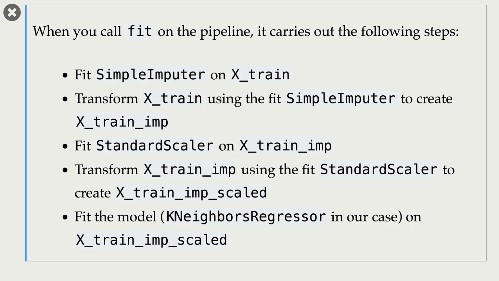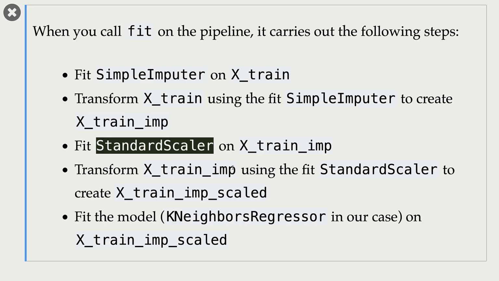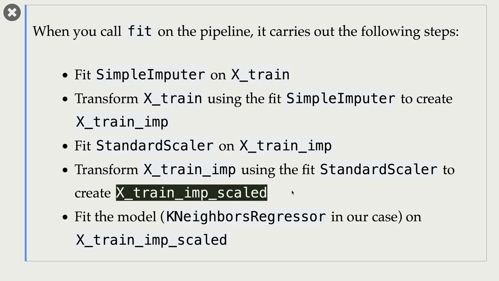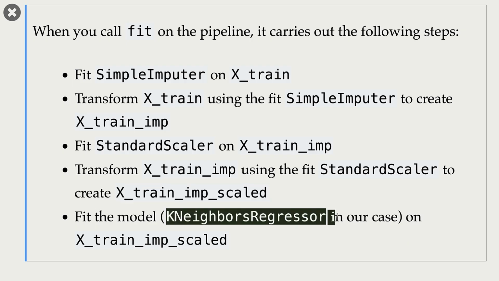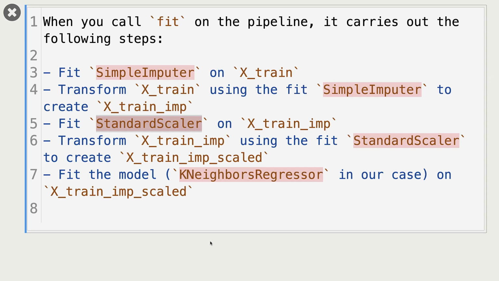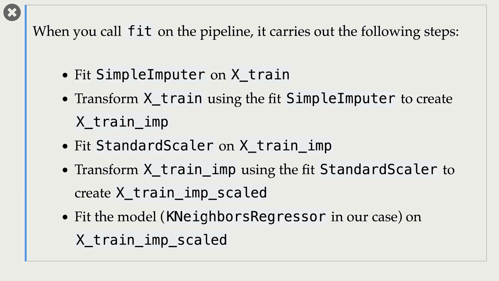Then it will take this transformed data, and it will fit standard scalar on this data. It will transform your data using this fit standard scalar to create some new data. And finally, it will fit the model, in our case k-neighbors model, on this xtrain imputed and scaled data. So when you call fit, all these things are happening under the hood.